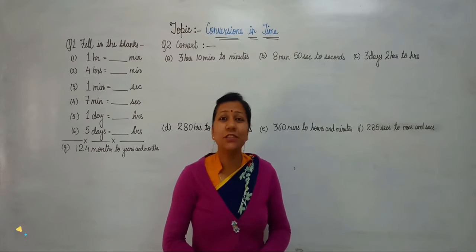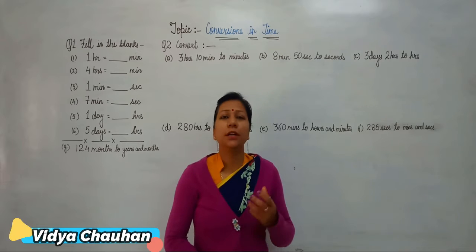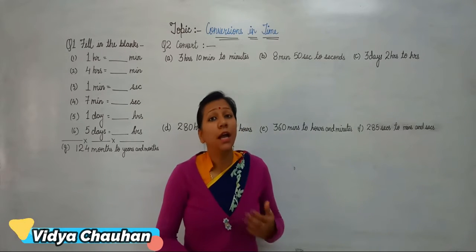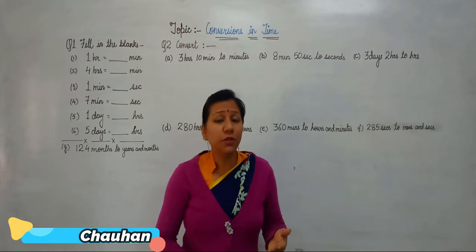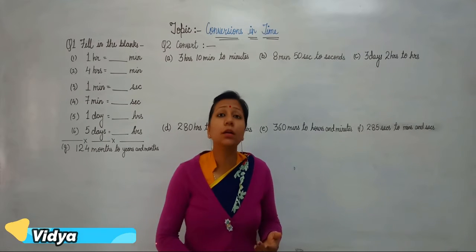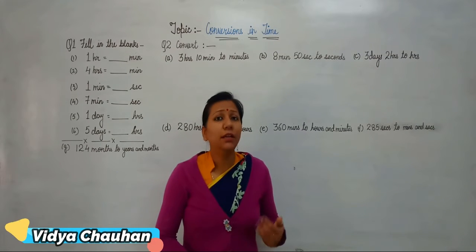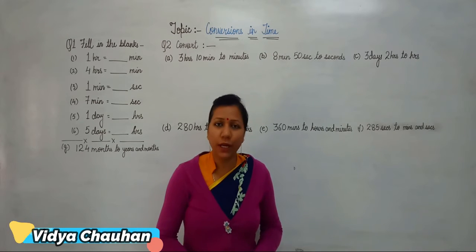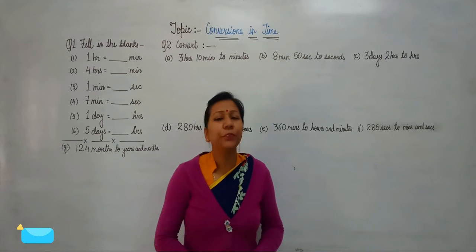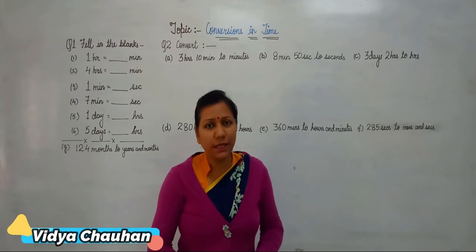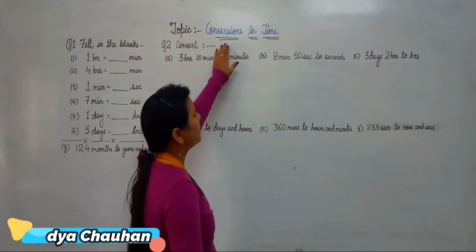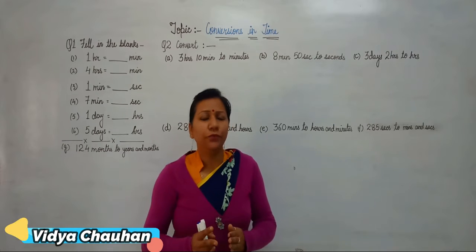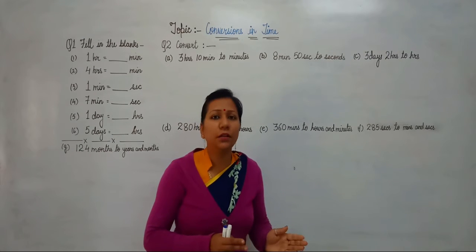Now students, as we have already discussed the measures in time, that means the different hands of the clock and the different times in which we represent the clock. Similarly, we have done AM and PM, along with the 12-hour clock and 24-hour clock in our previous lecture. Now continuing forward with today's class, we are going to discuss conversion in time. So how do we convert one format of time into another format.